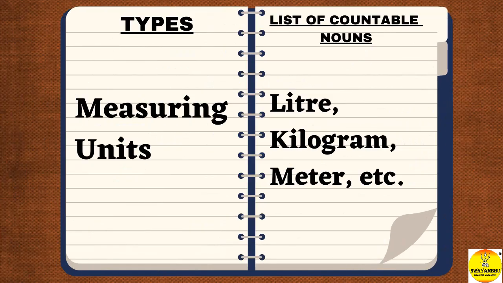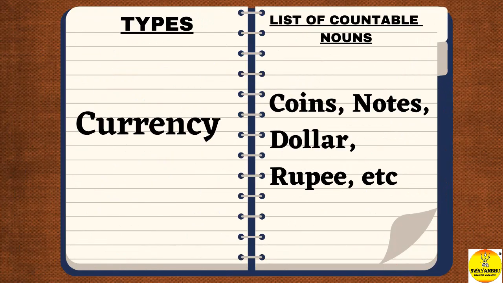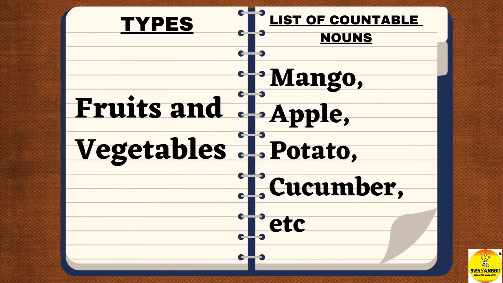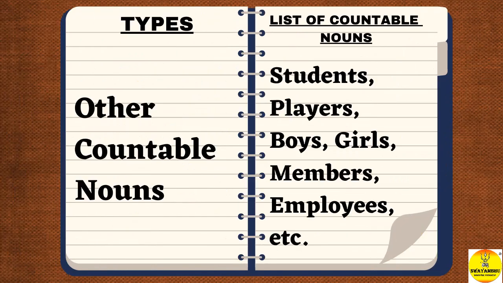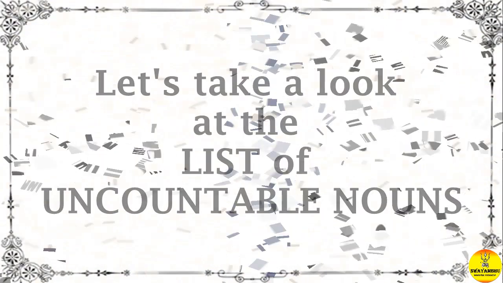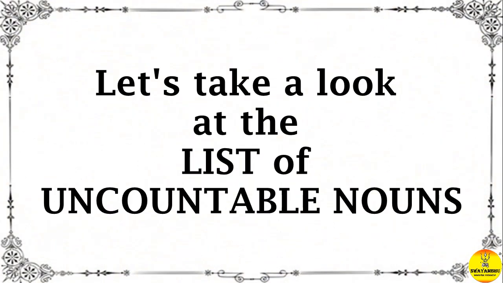Measuring units: liter, kilogram, meter. Currency: coins, notes, dollar, rupee. Fruits and vegetables: mango, apple, potato, cucumber. Other countable nouns: students, players, boys, girls, members, employees. Now, let's take a look at the list of uncountable nouns.